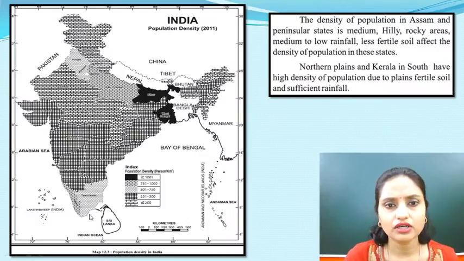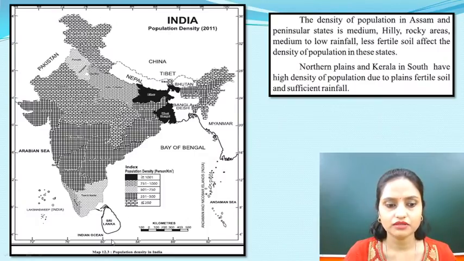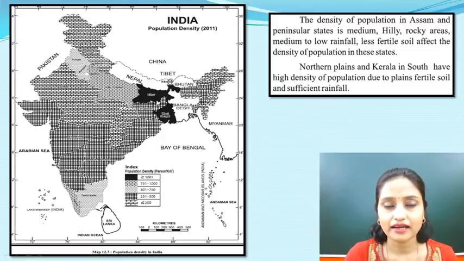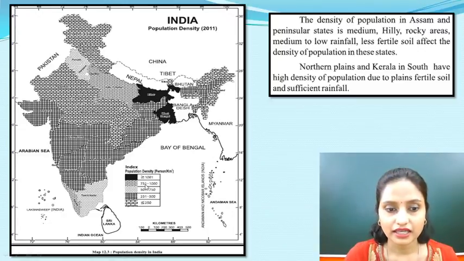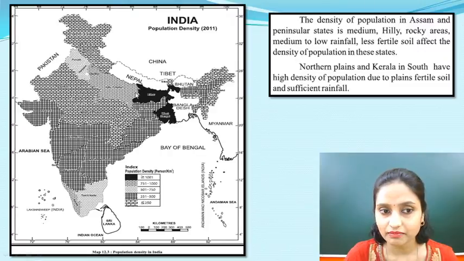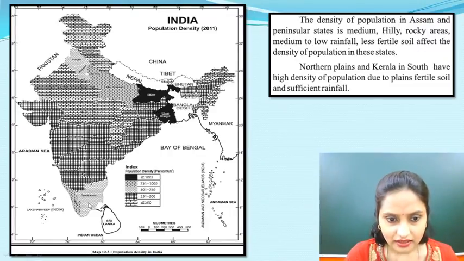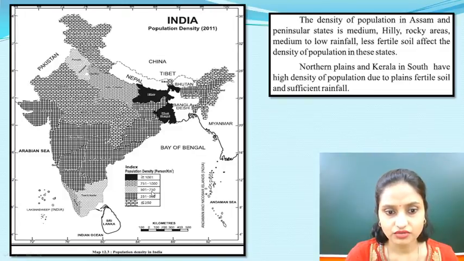So this is one of the pictures which I have taken from your map 12.3. You can see the places which are black, the population is huge, more than 1000 people per square kilometer. This is Bihar, West Bengal. Then the majority, you can see this dot is between 751 to 1000. This is the area of the Indo-Gangetic plain, or the Yamuna Ganga river valley. Then again you can see that it is 501 to 750.